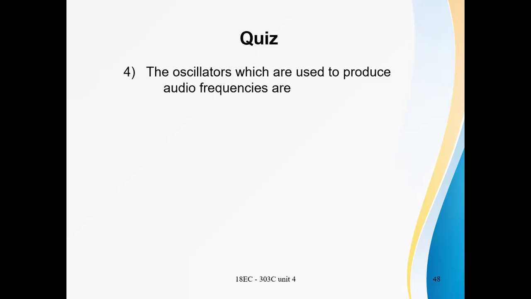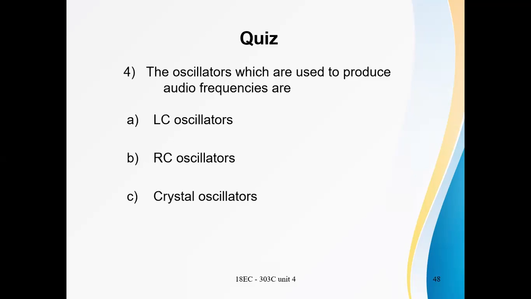The oscillators which are used to produce audio frequencies are called option A, LC oscillators, option B, RC oscillators, option C, crystal oscillators, option D, none. So for audio frequency generation, generally the oscillators used are RC oscillators.